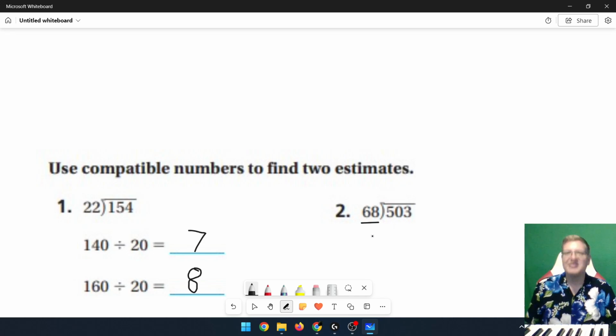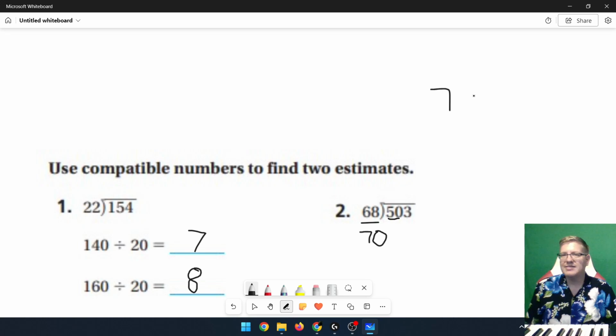And if you paused, I hope you came to the conclusion that if we round this to the nearest 10, we can get the number 70 as our divisor. So now we need to use our math facts and figure out, well, what are the two closest numbers that we could get to? So I'm just going to write this up here for now. What are our two closest numbers that would fall close to 50 for our math facts for counting by sevens? So pause again if you need to.